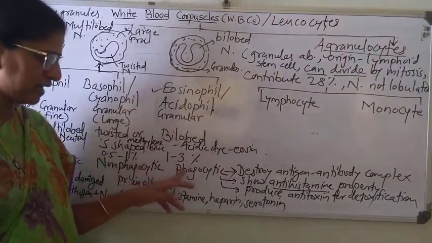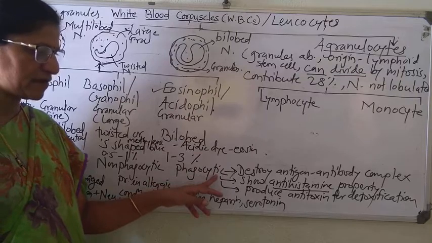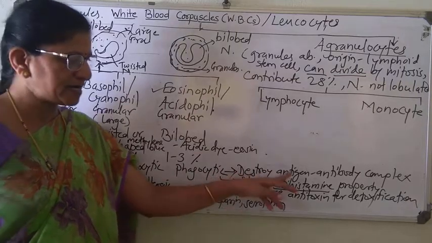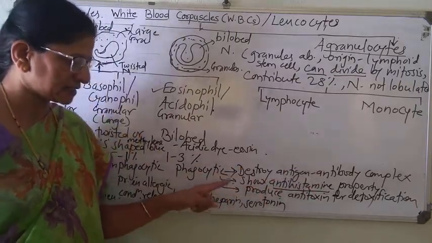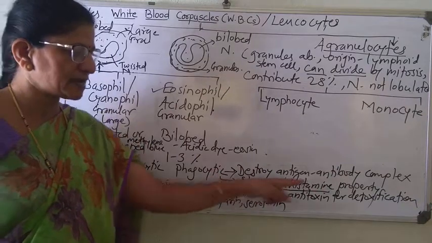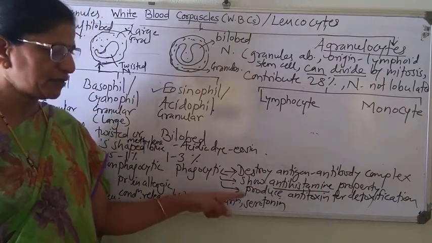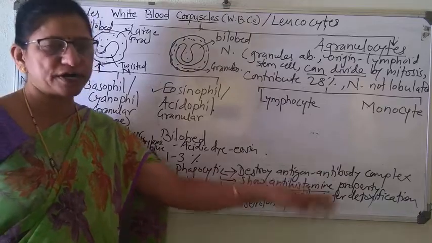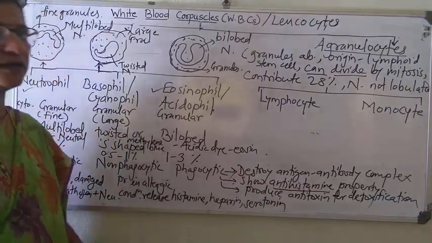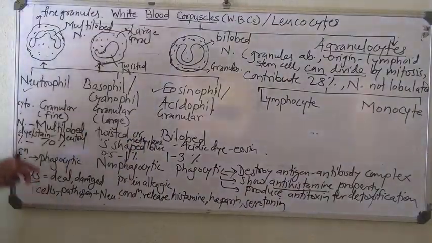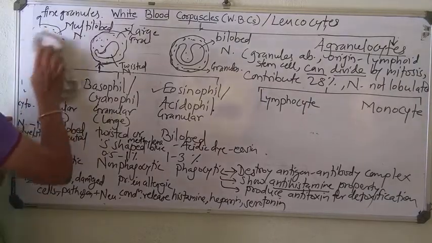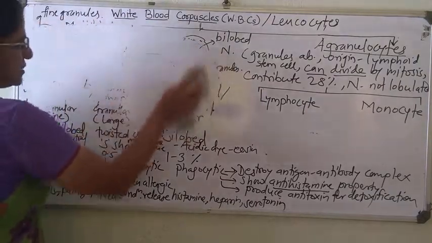And eosinophil is phagocytic in function and destroys antigen-antibody complex, shows antihistamine property and produces antitoxins for detoxification. So that is about the granulocytes.